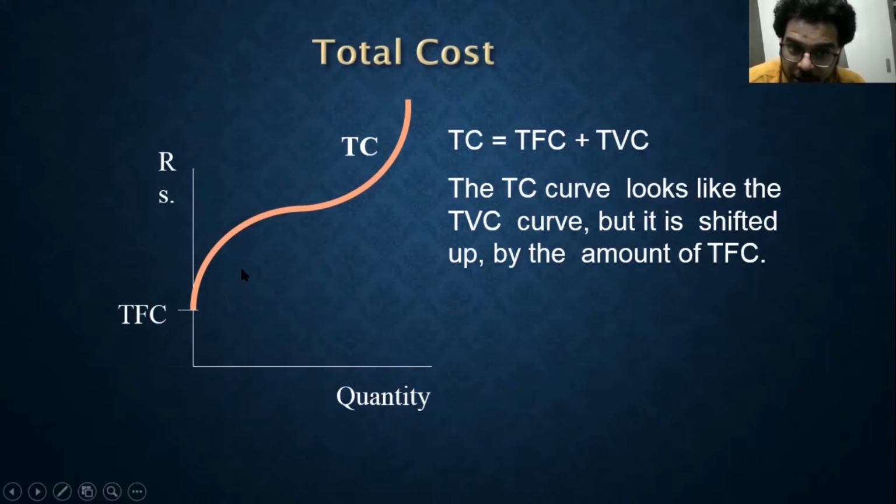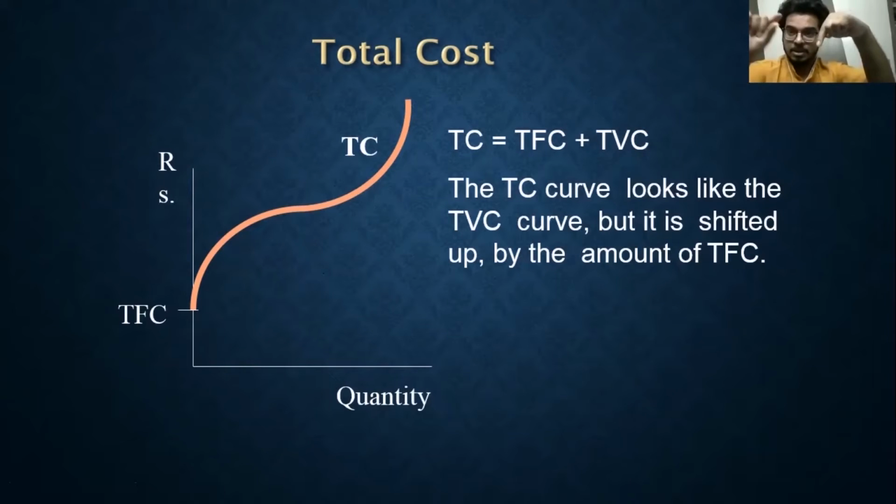For each quantity of output, I have a gap between the total variable cost and total fixed cost, starting from output zero. This is nothing but the total fixed cost, which remains the same throughout, whatever the output is. For whatever quantity of production, this gap remains the same, and the two curves, total cost and total variable cost, are parallel to each other.